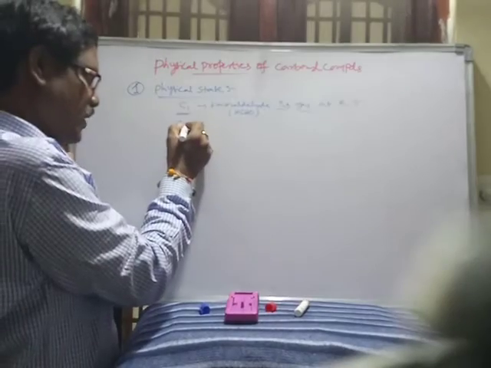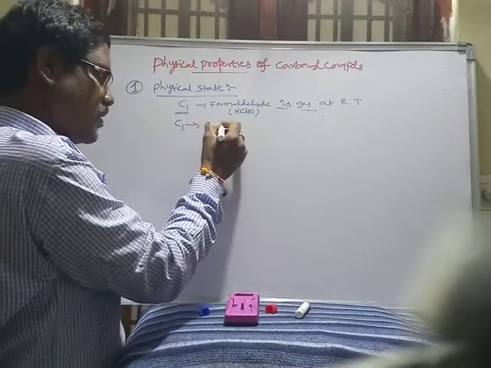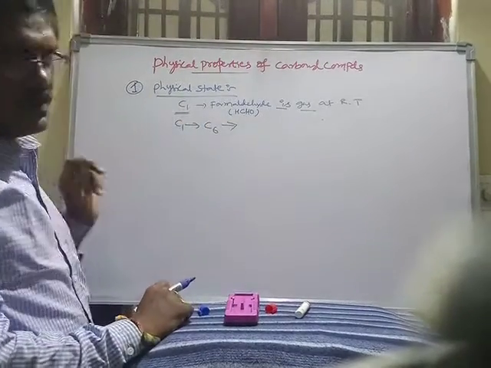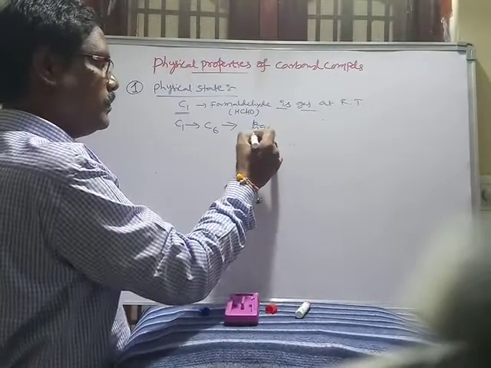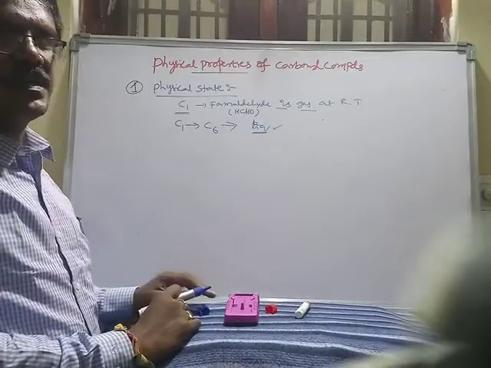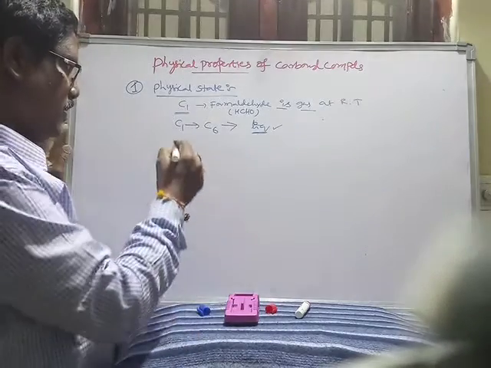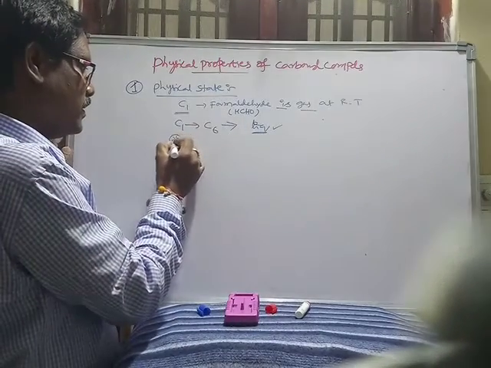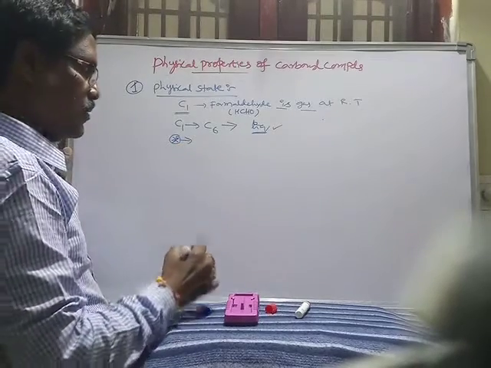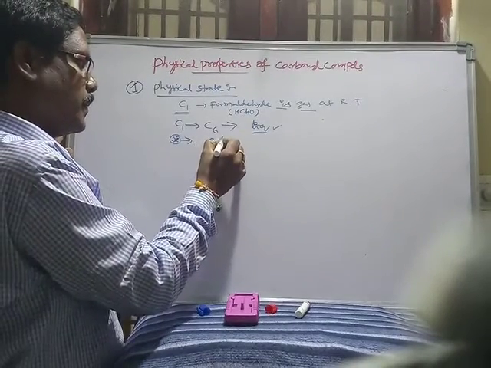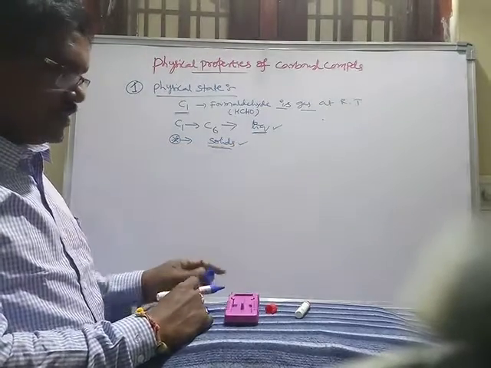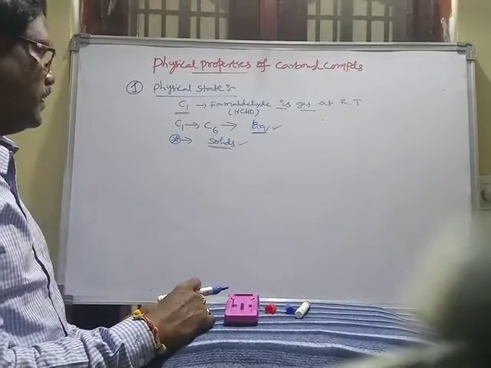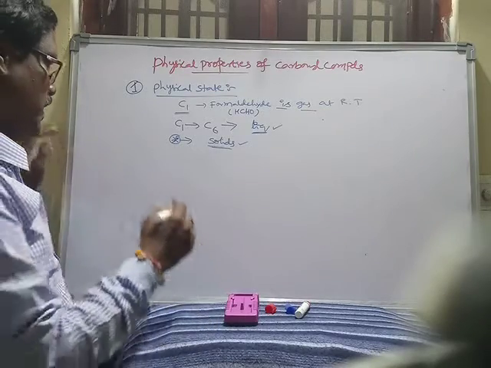Carbonyl compounds containing C1 to C6 carbon are unpleasant smelling liquids. The remaining carbonyl compounds are solids at room temperature. This is about the physical state.